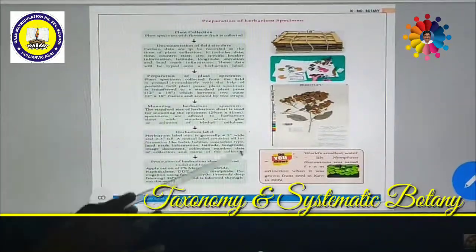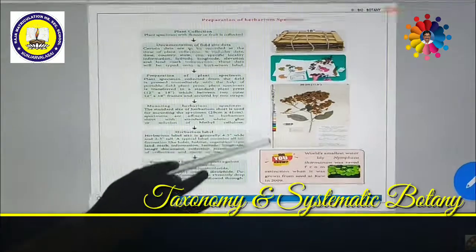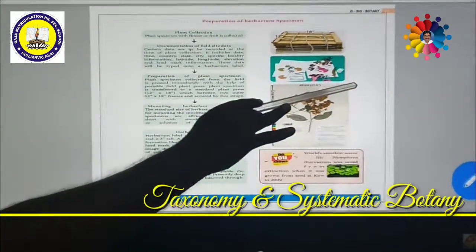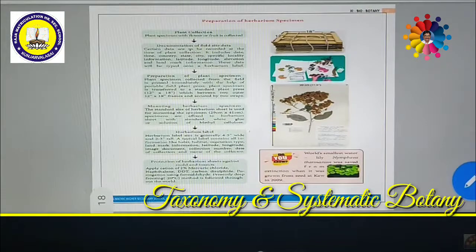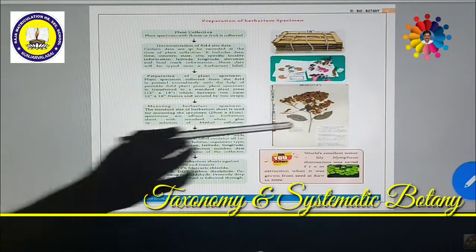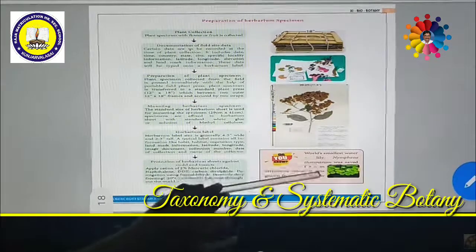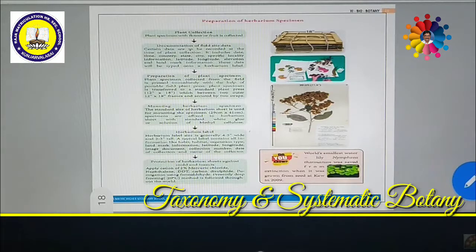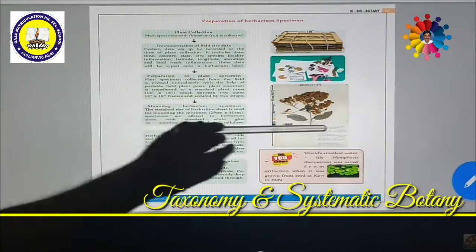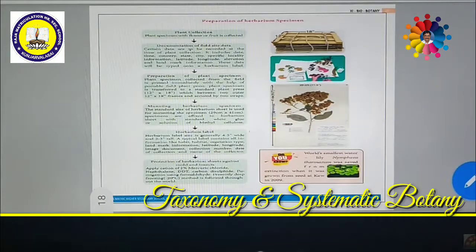These have a particular size. The height should be 41 centimeter. The width should be 29 centimeter. The fixed size of the herbarium sheet is to be available, otherwise you have to cut it. At the corner labeling should be given. Then you can paste it with either gum or cello tape. Thereafterwards, the labeling description is to be done in the place.